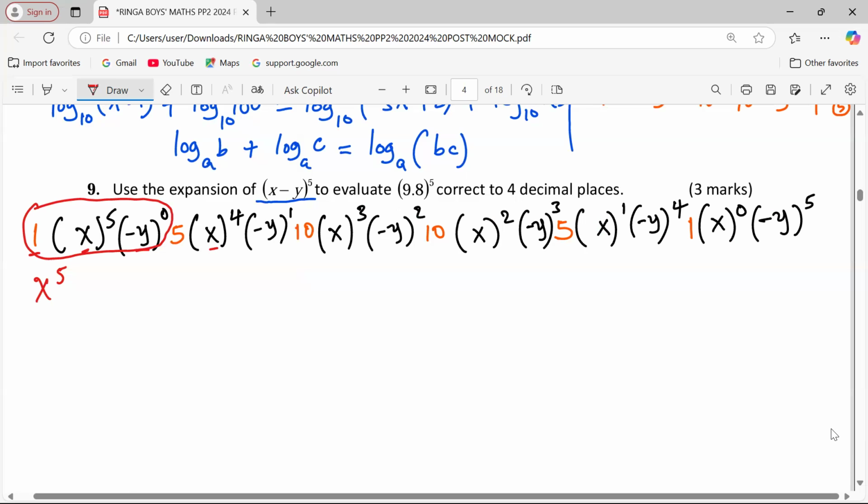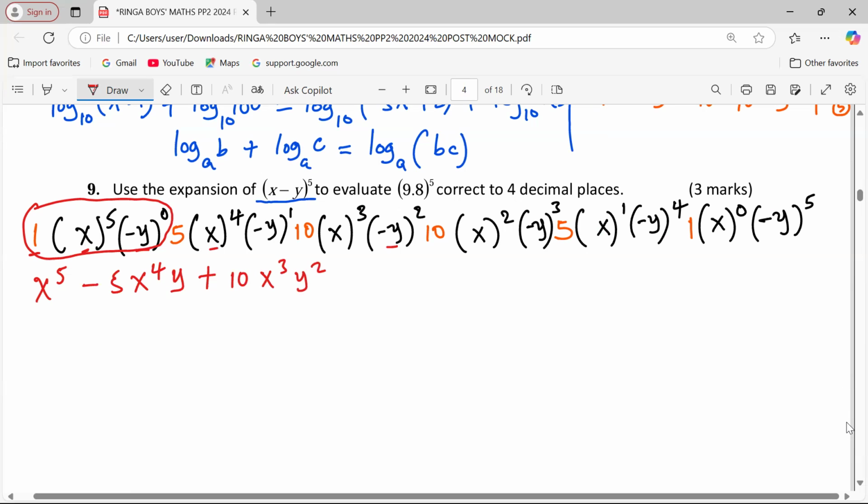So at the end of the day, we'll have a negative introduced here, such that you have negative 5 x power 4 y power 1. The next, when negative y is to power 2, the negatives cancel, because negative y times negative y becomes positive y squared. So this is 10 x power 3 y squared.